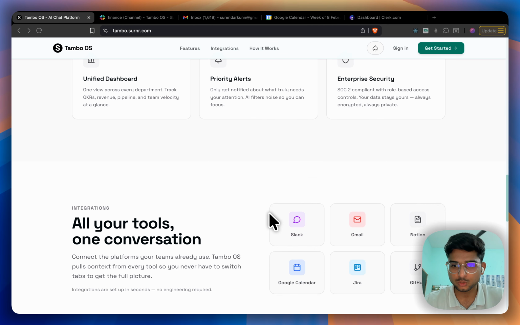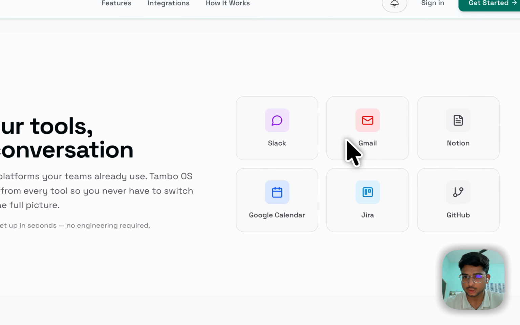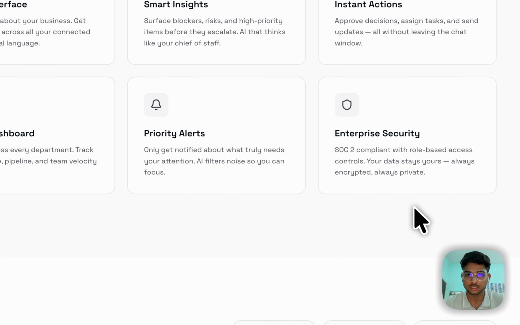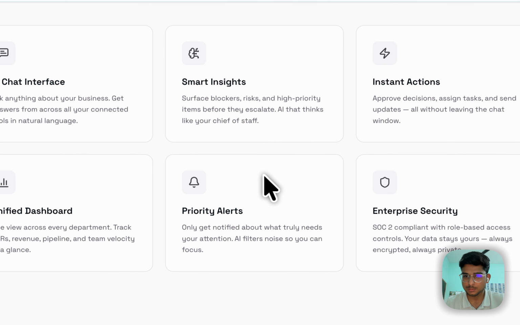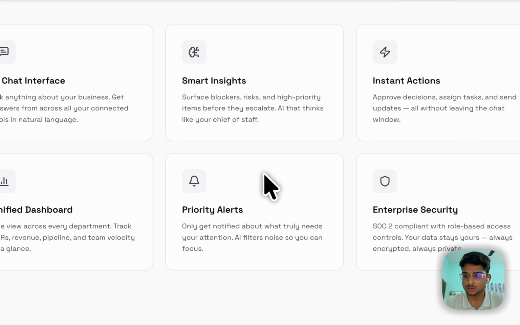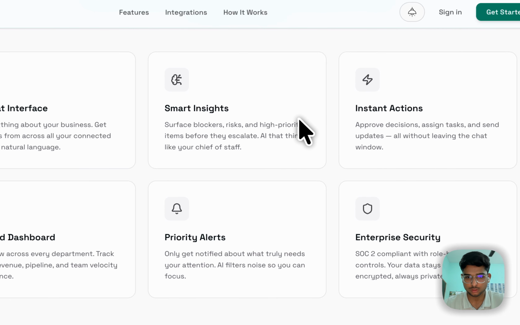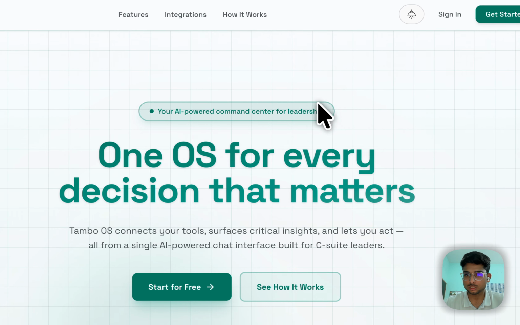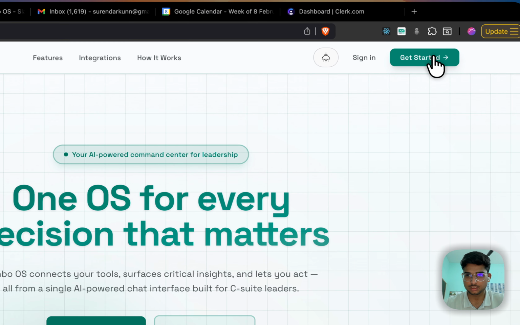So here you can do all the integrations with Slack, Gmail, Notion, Calendar, Jira, GitHub, and you can have a simple chat interface and get smart analytics, actions, and enterprise security. So let's start, and let me sign up and get you started.